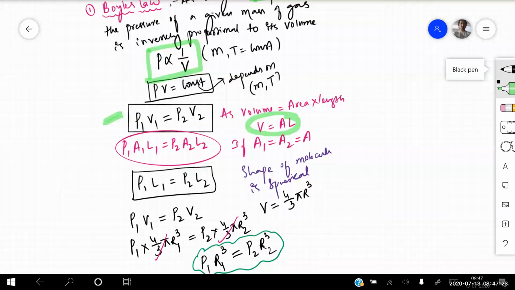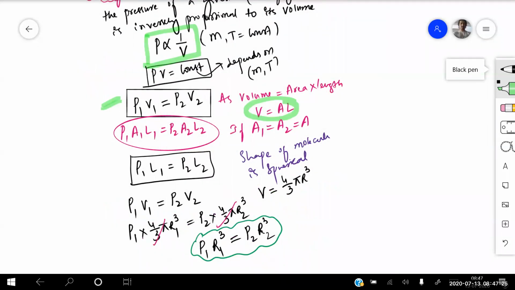So we are getting right now P1 L1 is equal to P2 L2. This has been asked so many times in competitive examinations, beta. So please try to write it now, remember it very carefully. Pressure, if it is not given in terms of volume, you can even write in terms of length.